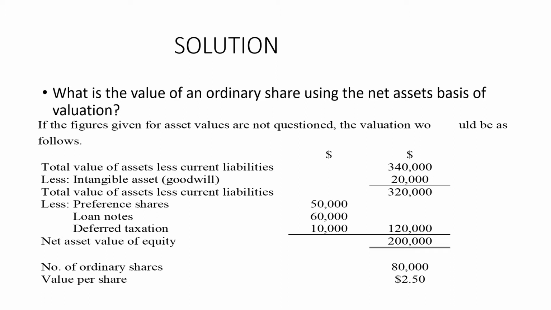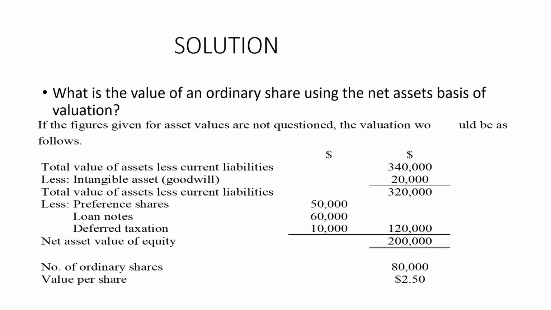So in this case, what we have done is, first we deducted the current liabilities and the value of goodwill from the total value of assets. Then we deducted the value of preferred shares, then the value of loans, and then the value of deferred taxes. Deferred taxes are those taxes which are previous liabilities, delayed taxes.